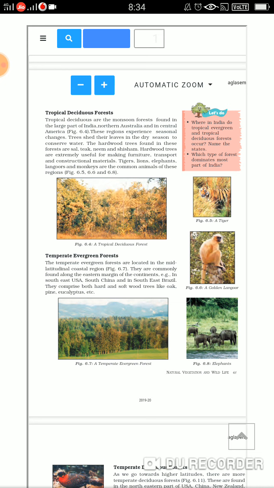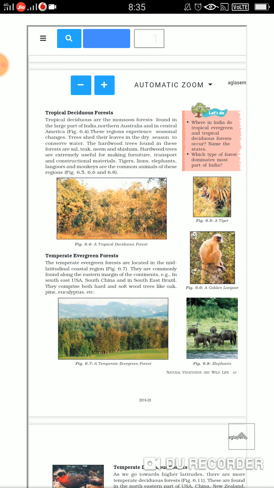Children, next come temperate evergreen forests. So we talked about tropical. The above two were the tropical. One was the evergreen, and the other was the monsoon forest. One was not shedding leaves, evergreen, and the other was shedding the leaves. Fine. So next comes the temperate evergreen forest. So they are located in the mid latitudinal coastal region. And they are very common in the eastern margin of the continent.